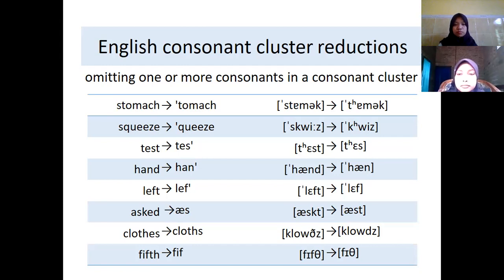Like the word stomach becomes tomach, with the S omitted. The word squeeze becomes queeze, task becomes tas, hand becomes han, left becomes lef, asked becomes ask, clothes becomes close, fifth becomes fif.